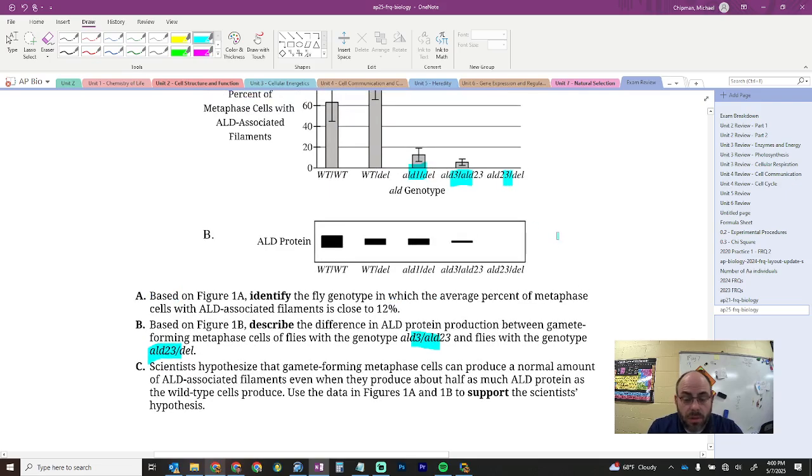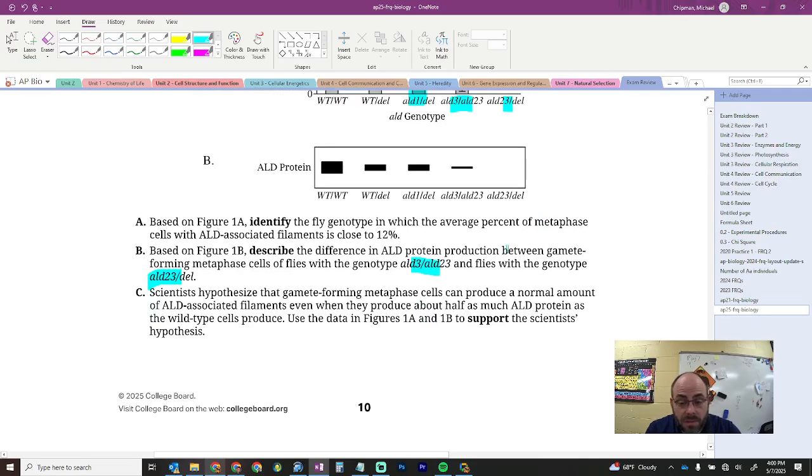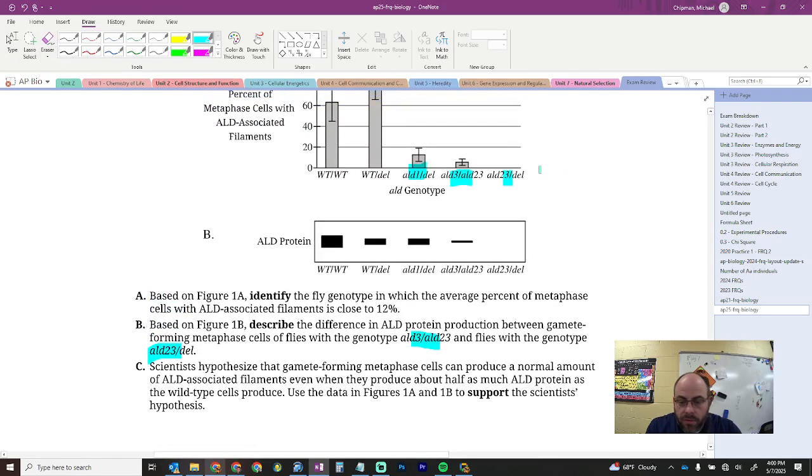I'm drawing blue all over the place and it won't make any sense. Describe the difference. The difference is significant. That's it. You could say there's none of this one and this one has some, or you can just say the difference is significant, and that's enough. I think it should be enough.